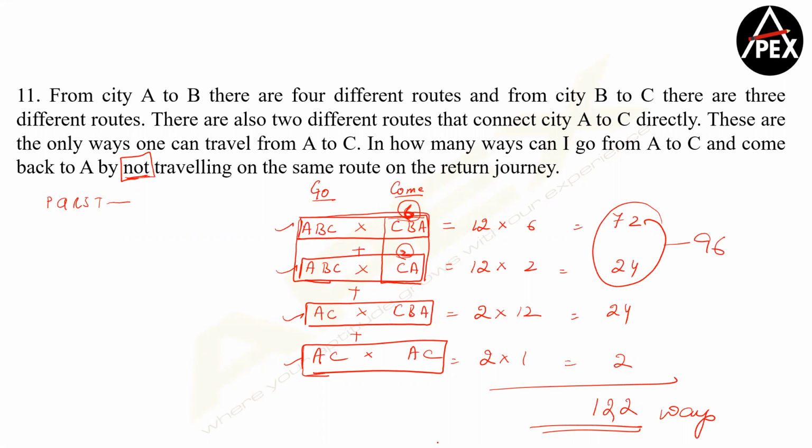but from B to A he... No, has... no. On each part, on each part. Oh, okay. Not traveling on the same route on the return journey. Yeah, okay, sir. Got it. Yeah. Or you can also mention each of... Not take the same path again. Each of A to B and B to C. Yeah, sir. This should be there.